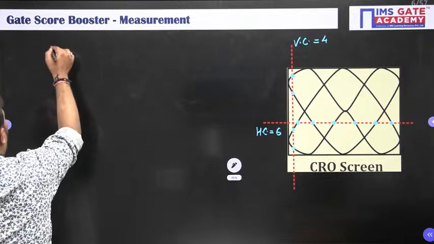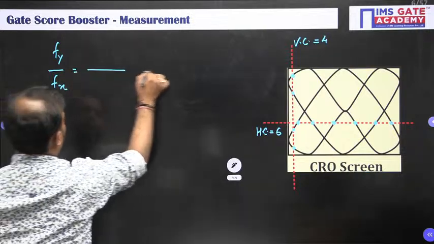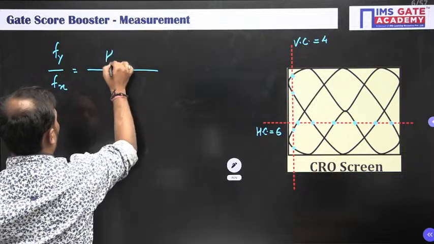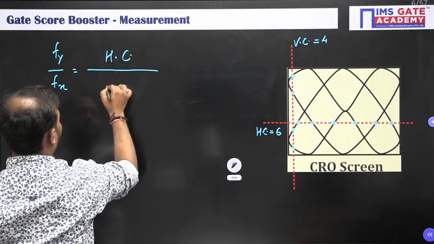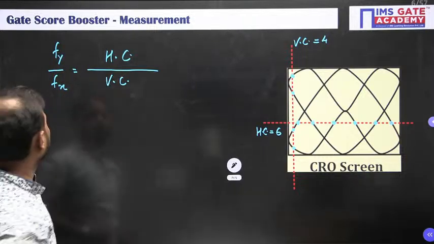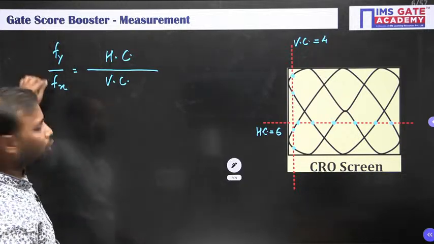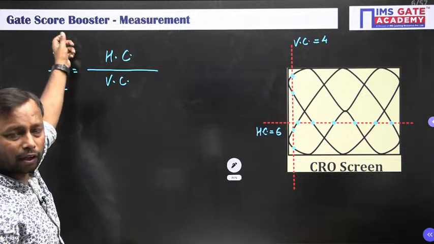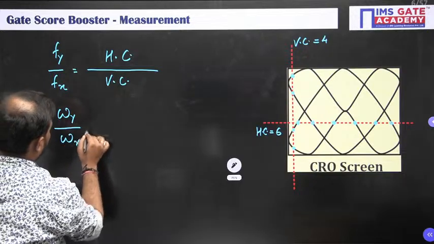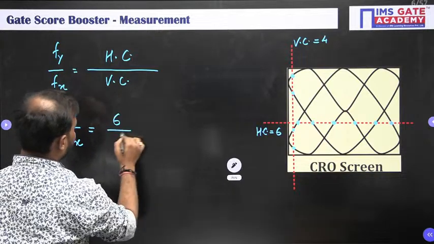Now we know the formula: Fy by Fx is equal to unknown frequency divided by known frequency, which is equal to horizontal cuts divided by vertical cuts. Now Fy can be written by multiplying numerator and denominator by a factor of 2 pi. Then it becomes omega y by omega x, which is equal to horizontal cuts 6 by vertical cuts 4.